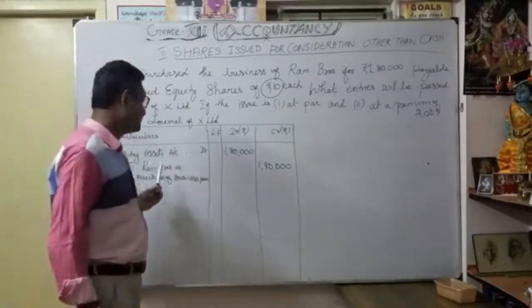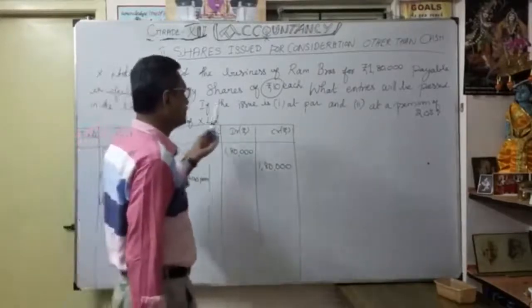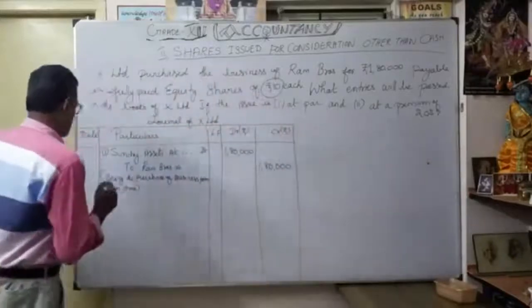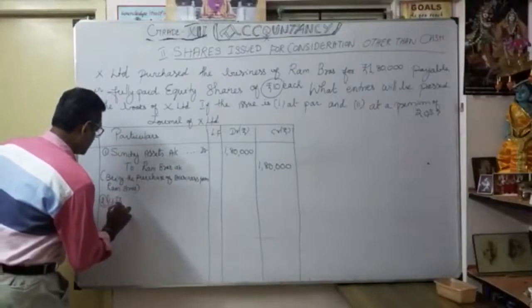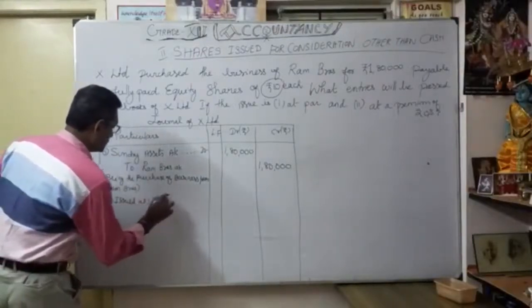Now, as a vendor, we are going to do two situations. Suppose shares are issued at par. How are we going to pass the entry? First one, issued at par. So what is the entry?